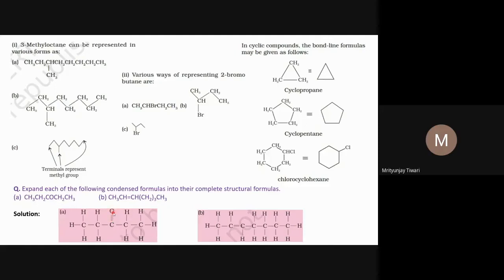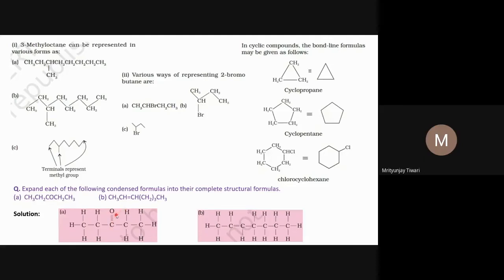Usually oxygen has a covalency of two to complete its octet, because this atom also follows the octet rule strictly. There is no other atom linked to this oxygen atom, so there must be a double bond between this carbon and this oxygen. So we make a double bond here, and write C double bond O.